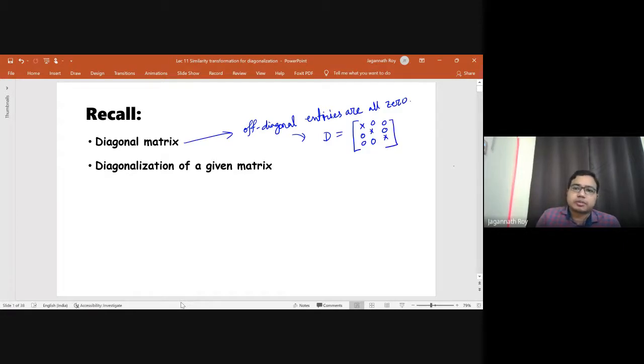The stars can be anything. It can be 0, it can be non-zero also. So that is why the 0 matrix is a diagonal matrix.